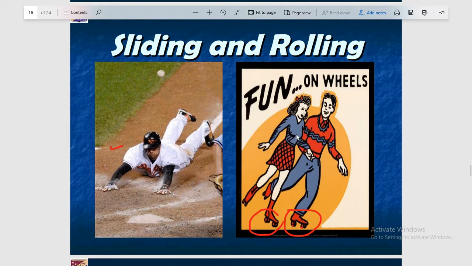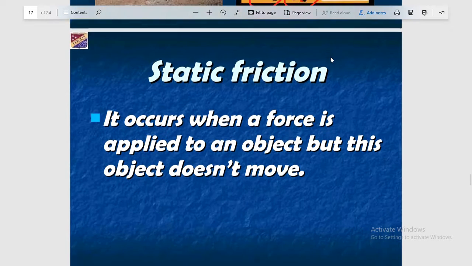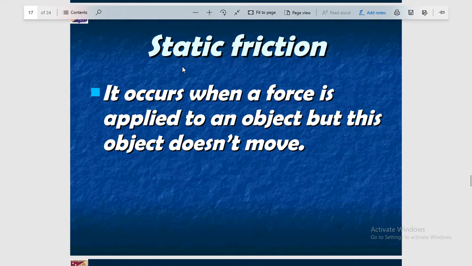So this type of friction when a wheel is rotating on the surface is known as rolling friction. Okay, now what is static friction?